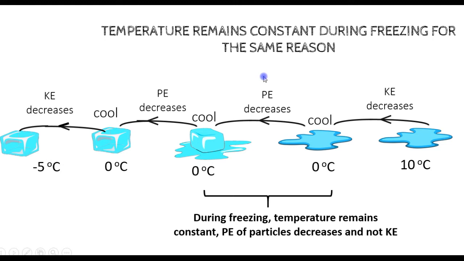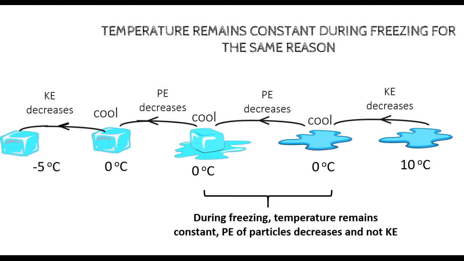Now the same thing applies for freezing. So temperature will remain constant during freezing for the same reason. Suppose you have water at 10 degrees Celsius and you remove heat from the water. So you remove energy, the particles will lose kinetic energy, they will move less fast, they will be more slowly moving. So their kinetic energy decreases. And since temperature is related to kinetic energy, as the kinetic energy decreases, the temperature decreases.